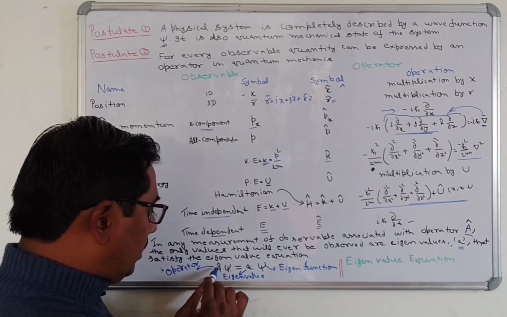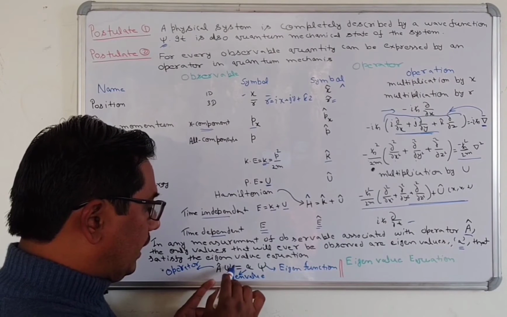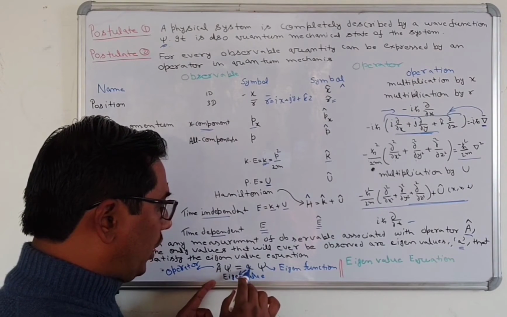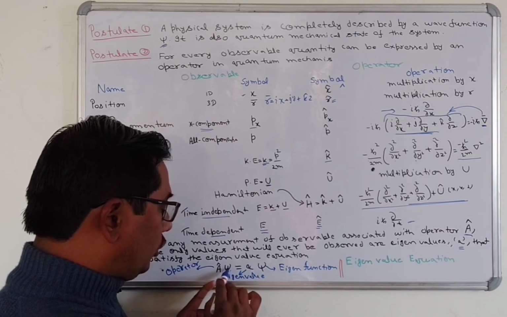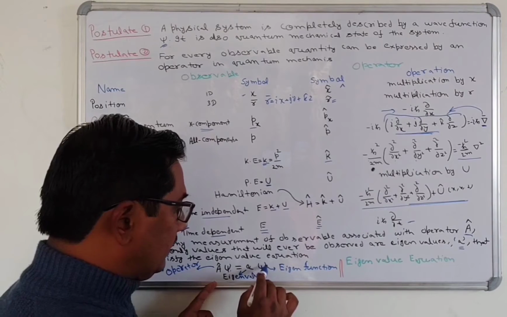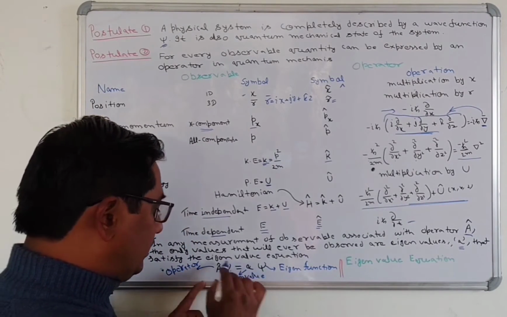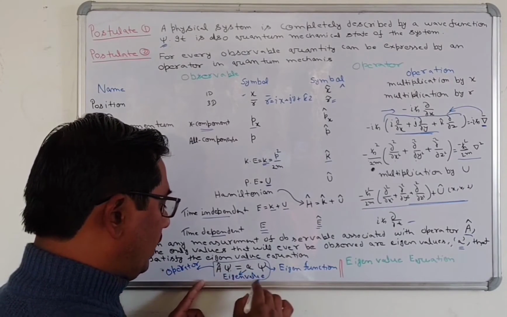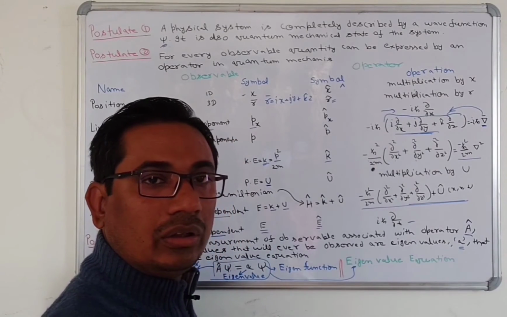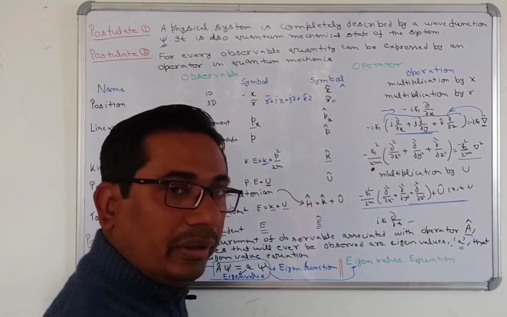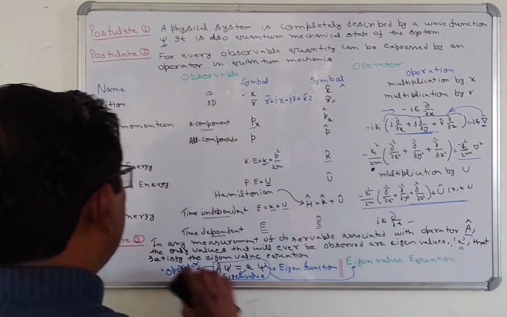When the operator A operates on this wave function, it gives a constant small a times the same function. This small a is known as the eigenvalue, this function is the eigenfunction, A is the operator, and this relation is known as the eigenvalue equation. Here I am giving some examples so you can understand very well the meaning of the eigen equation.